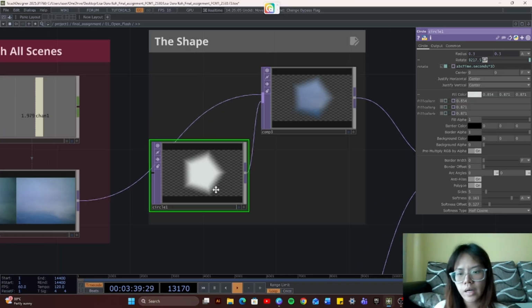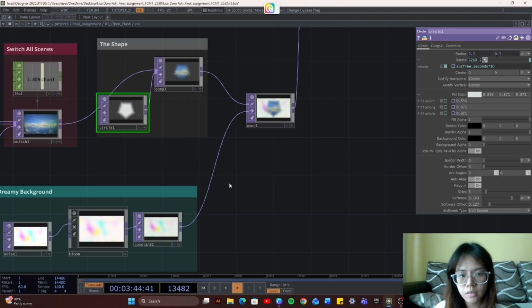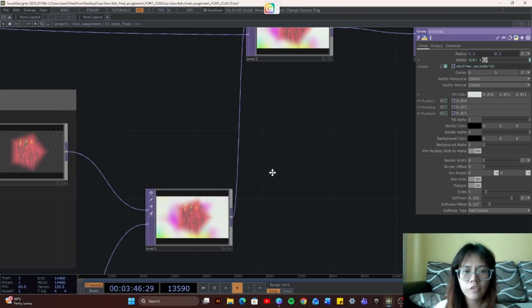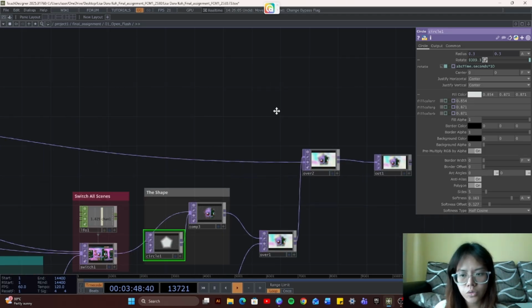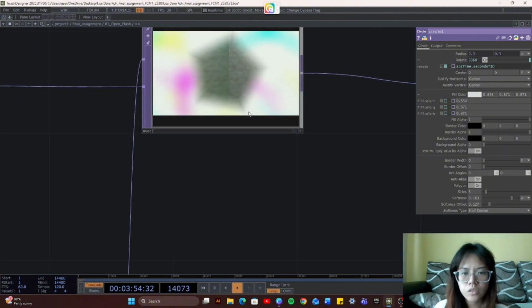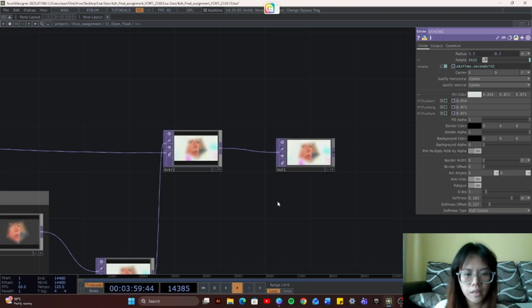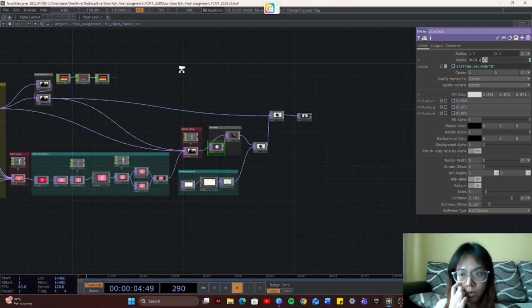And then I comp both of these together, and after that I put an over with this constant background so it can achieve this. And after that I use another over to pull this comp with this one so that I can have just a little bit of the background seeping out like this. And that's all for this scene. So on to the next one.